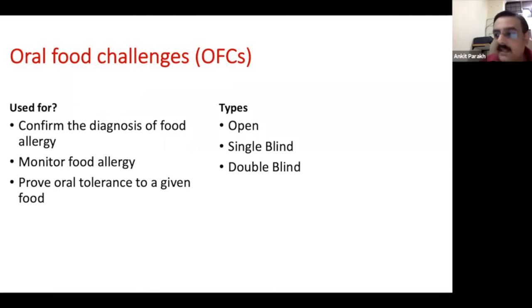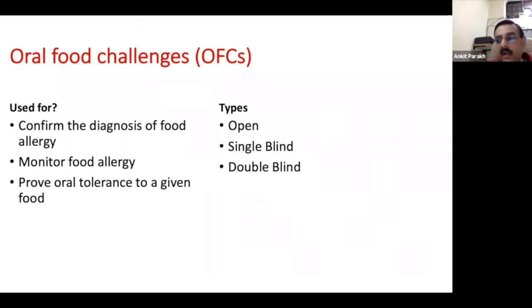So what it means is that a child was allergic to milk. You have followed up this child for 6 to 12 months, and now you want to see whether this child is tolerant to milk or not. So usually what would be done is that you will do a serial SPT to see whether they have waned off, or a serum specific IgE. Once it reduces significantly, you would, in a controlled setting, give this child milk or egg or the particular substance you want to test in graded doses, so as to understand whether this child still is having a reaction or not.